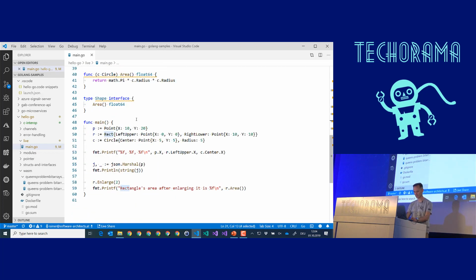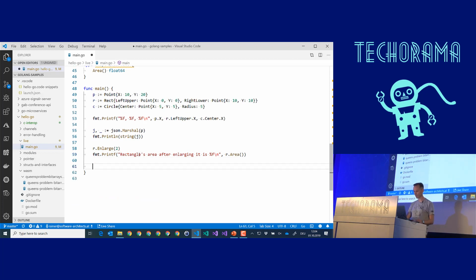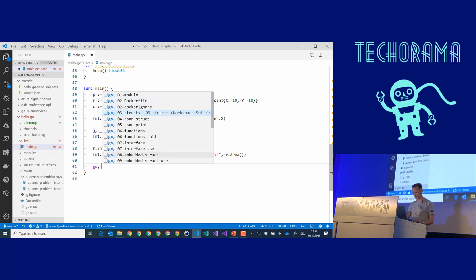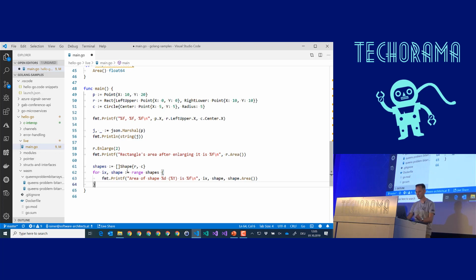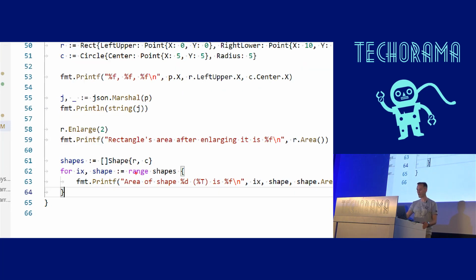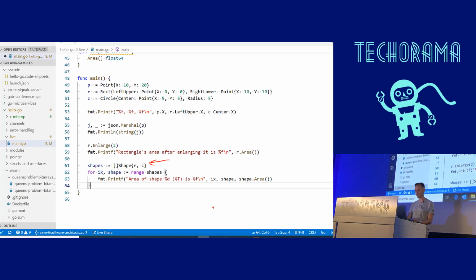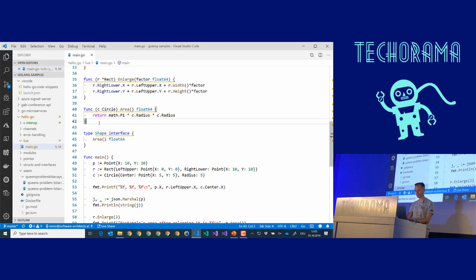So let's use this interface. Here, interface use, this is it. So you see, in this case, I'm creating an array of shapes. Shape is just an interface. Yes, you can create an interface array, of course. And here we add a rectangle and a circle, and that's possible because both offer the function area. If we would make a mistake here, I can go here and, for instance, remove this.